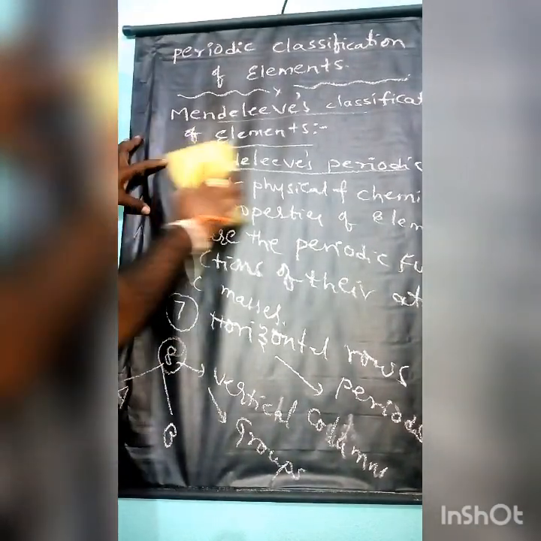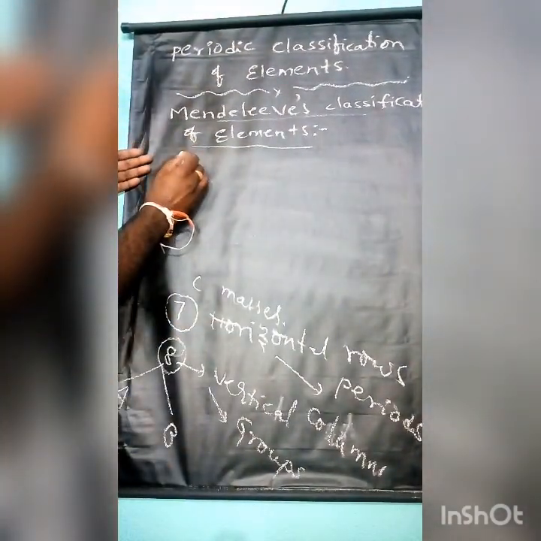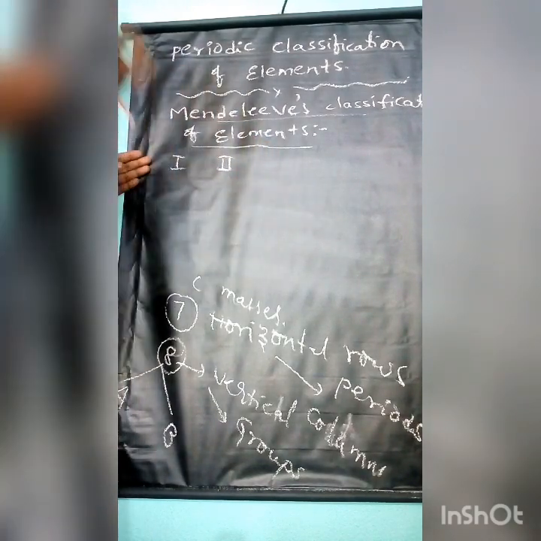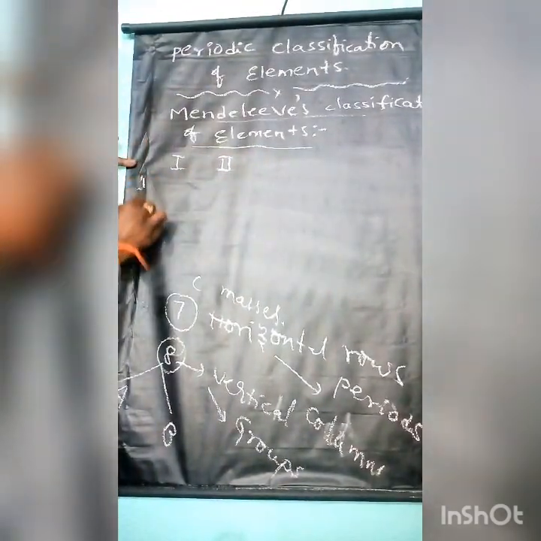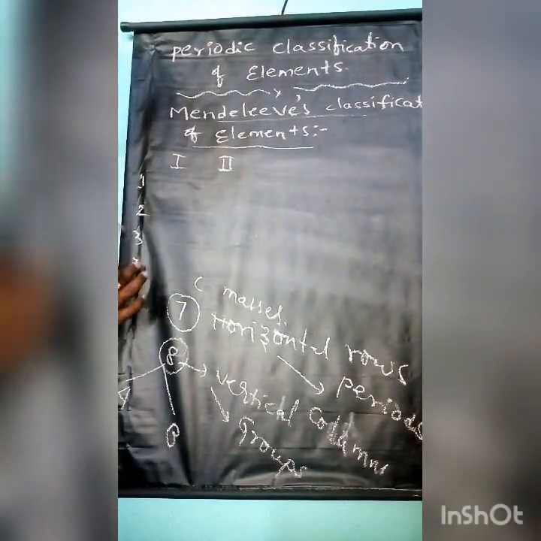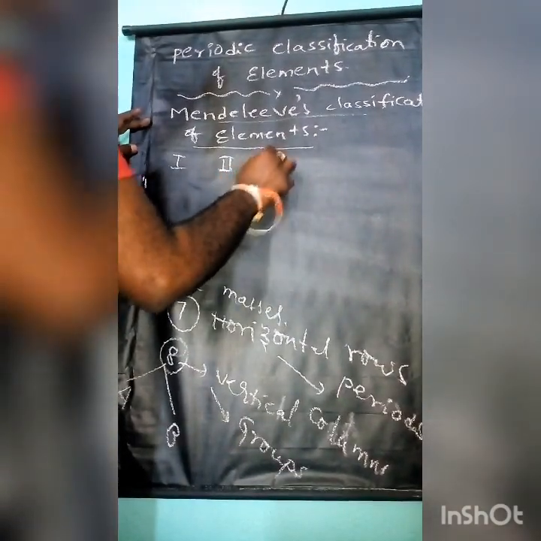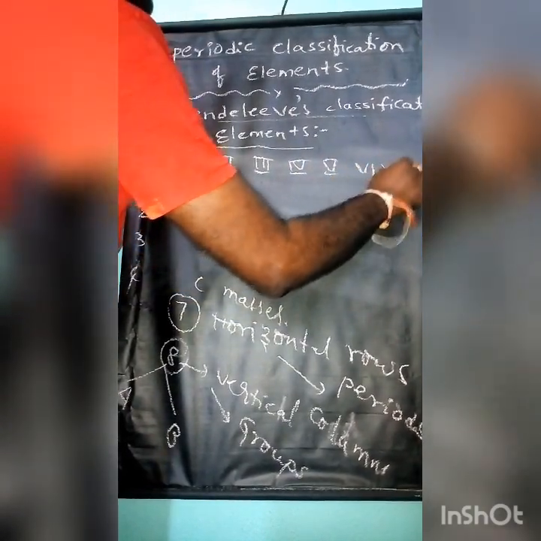Next, in this classification there are groups 1, 2, 3, 4, 5. These are periods: first, second, third, fourth, fifth, sixth, seventh.